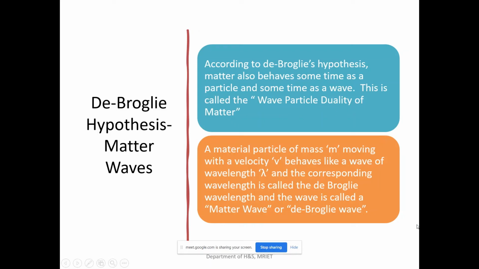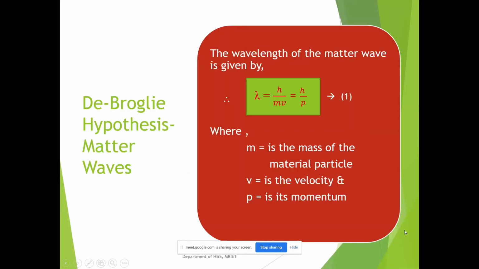So what is the de Broglie equation? According to de Broglie's concept, any material particle of mass m moving with the velocity v behaves like a wave of wavelength lambda equals h by mv. This equation 1 is known as the de Broglie equation, or it is also called the wavelength of the matter wave.